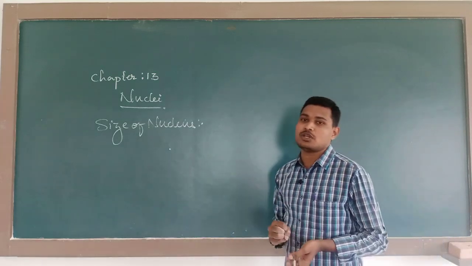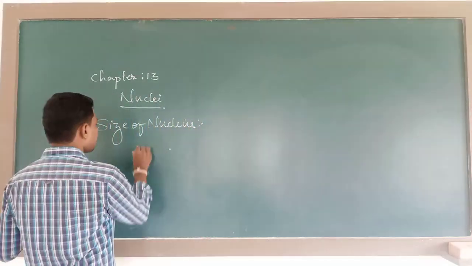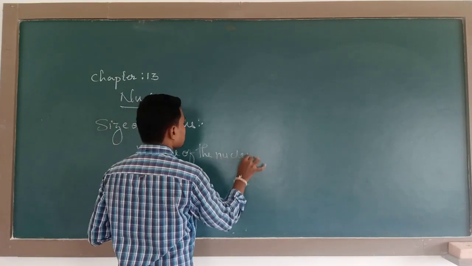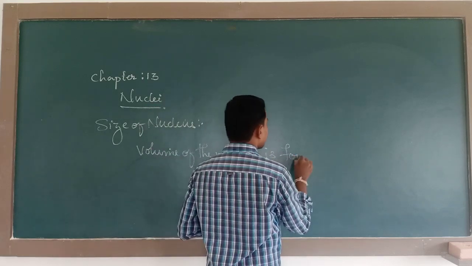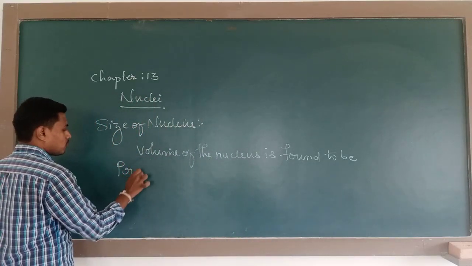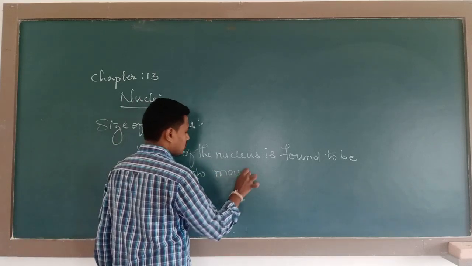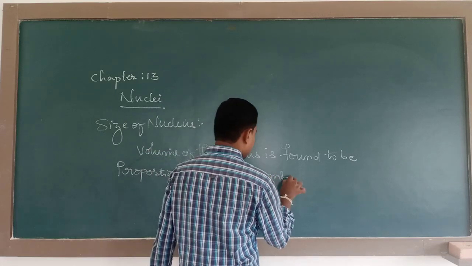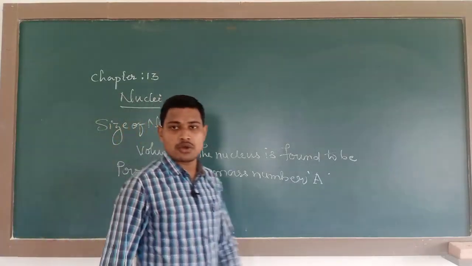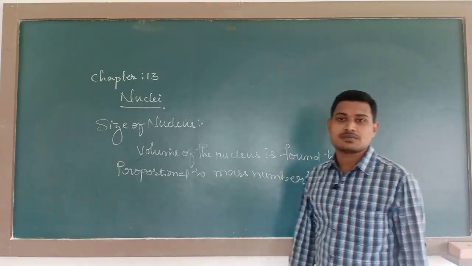Experiments have been done to measure the size of the nucleus, and the volume of the nucleus is found to be proportional to the mass number A, or else proportional to the nucleons, that is protons plus neutrons.